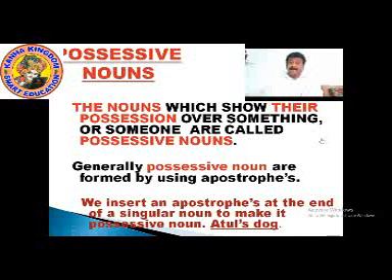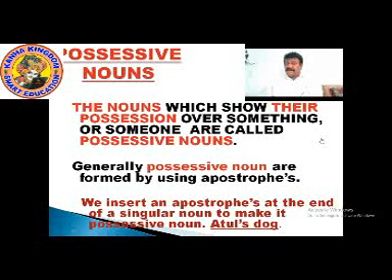Ownership. That's what we call possessive nouns. What are possessive nouns? The nouns which show their possession over something or someone are called possessive nouns. Generally, possessive nouns are formed by using apostrophe s.